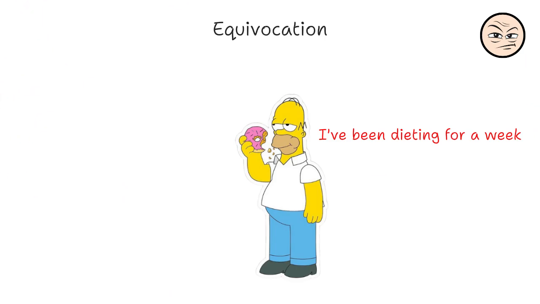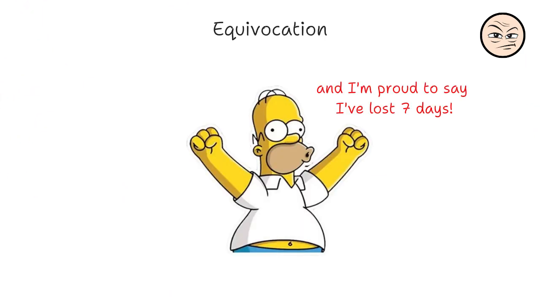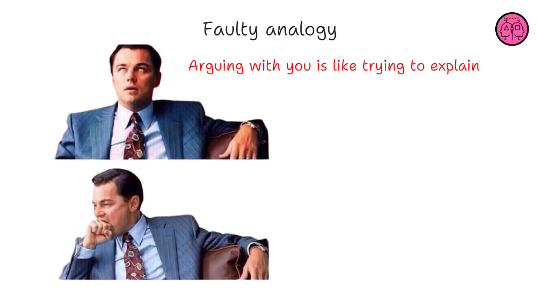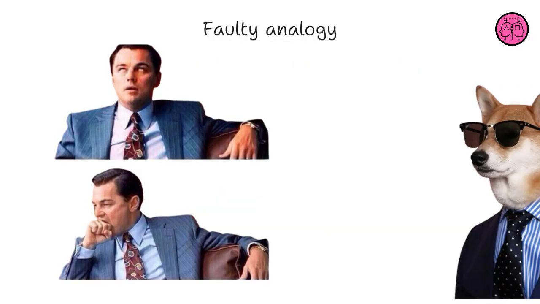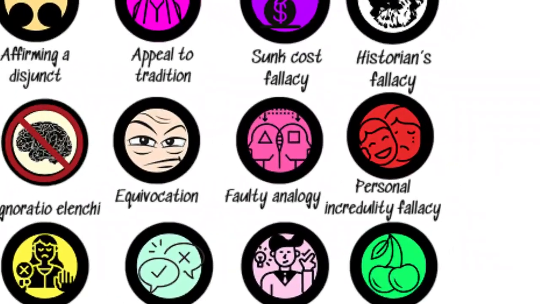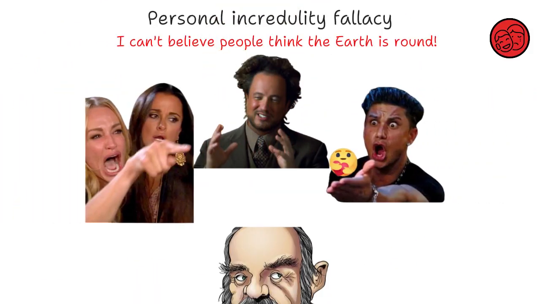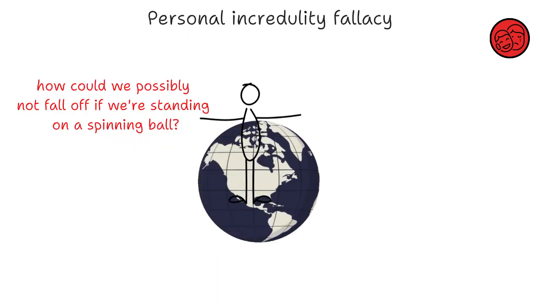Equivocation. The equivocation fallacy refers to the use of an ambiguous word or phrase in more than one sense within the same argument. Faulty analogy. A faulty analogy is saying that two things are alike in other ways just because they are alike in one way. Personal incredulity fallacy. It's committed when the arguer presumes that whatever is true must be easy to understand or to imagine.